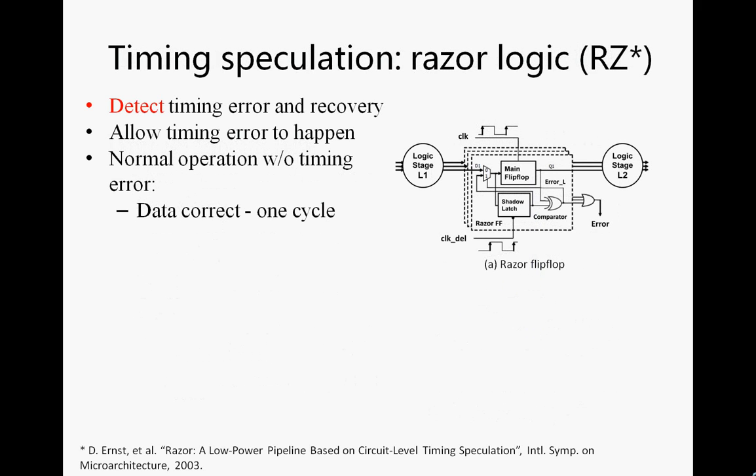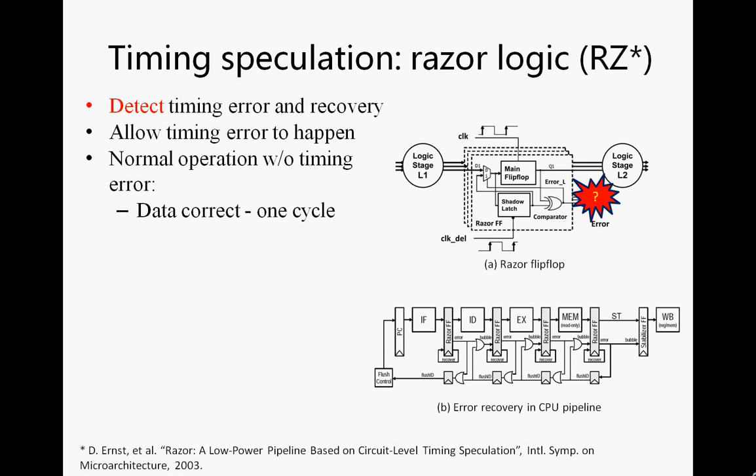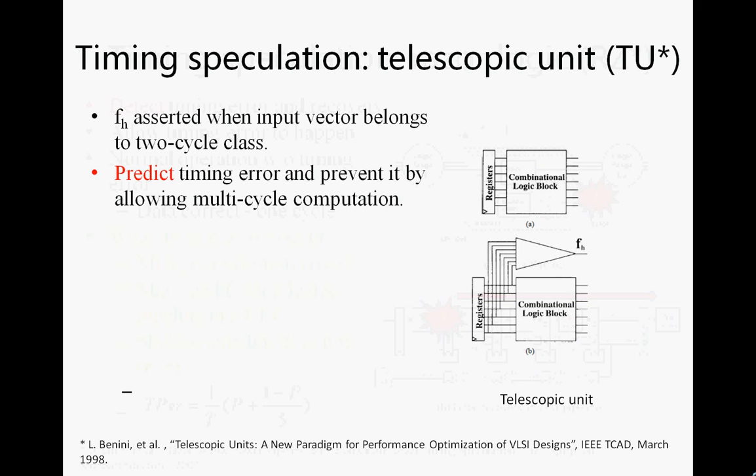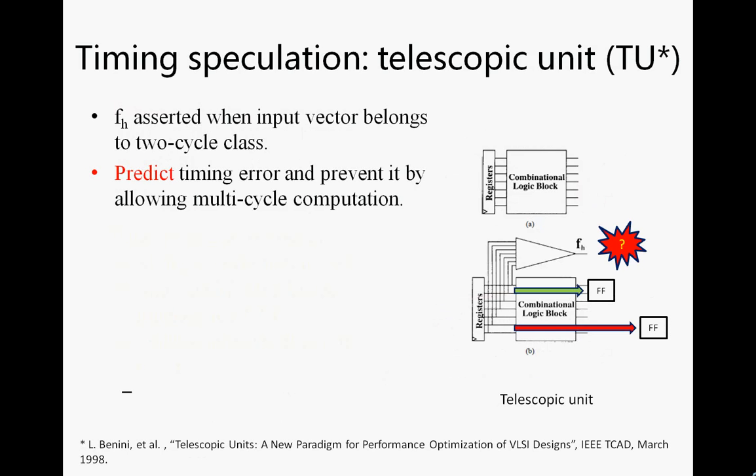One mechanism to tolerate timing error is by using Razor logic, which detects the timing error. If timing error is detected in a pipelined CPU design, it may require the flush of the whole pipeline stage. Another mechanism to tolerate timing error is by using a telescopic unit, which predicts the timing error and prevents it by allowing multi-cycle computation.